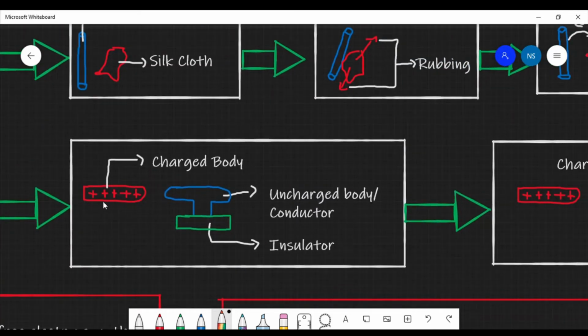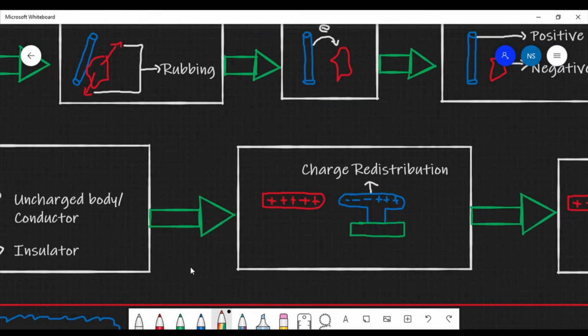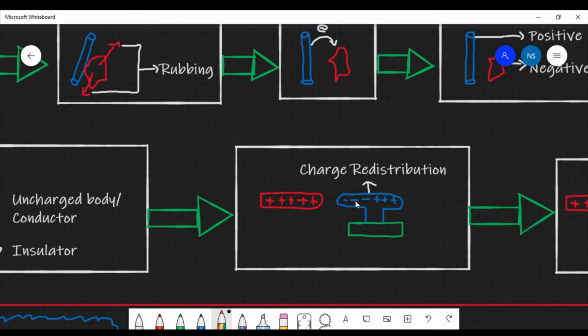Let us take a charged body. Consider that charge to be positive. When we take this charged body near an uncharged body, a conductor, which is insulated by an insulator, a material which is an insulator, we redistribute the charge of that substance. That is, all the free electrons get attracted toward this positive charge, and the leftover positive charges are left on this side, on the right hand side.